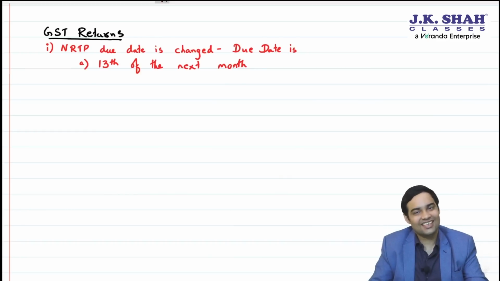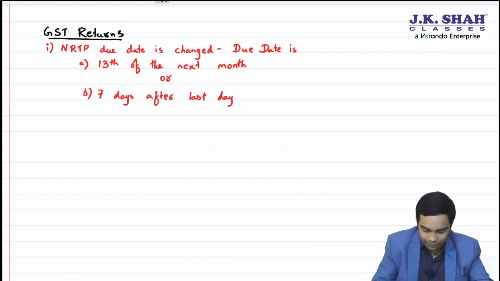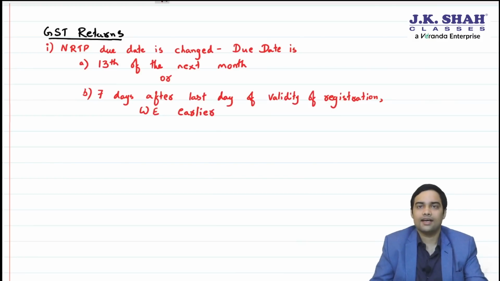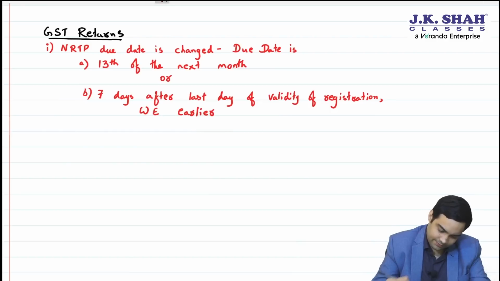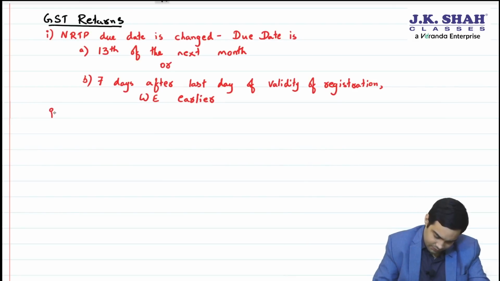So 13th of the next month, or B, 7 days after last day of validity of registration, comma, whichever is earlier. Whichever is earlier. Okay. Then, and mark this important, institute can ask you question on this.